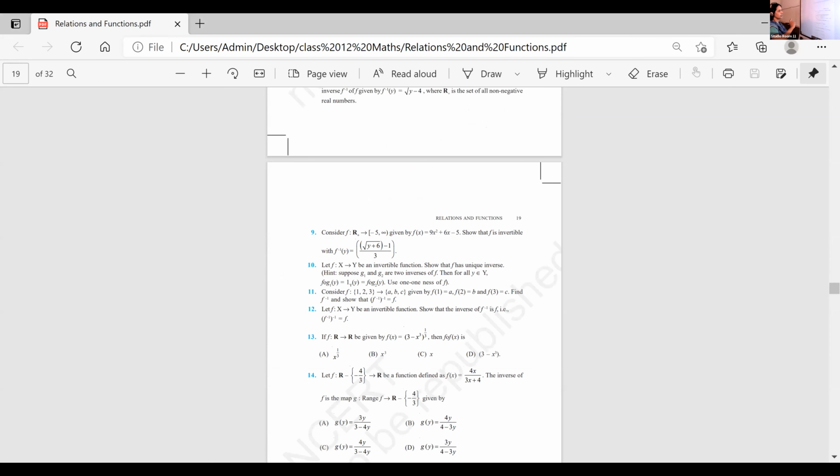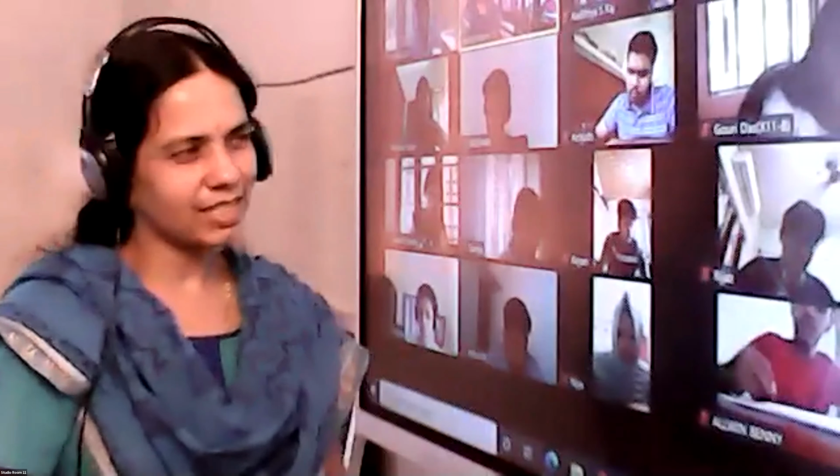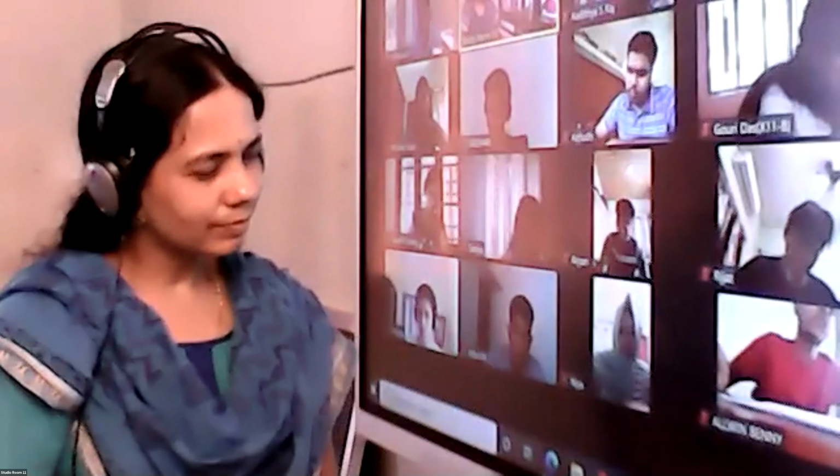Now look at the 9th question given there. Can you read the 9th question? The previous one is the 8th question in your book. f from R+ to [-5, infinity) given by f of x is equal to 9x square plus 6x minus 5. Show that f is an invertible function with f inverse of y equal to (root of y plus 6, minus 1) by 3. Read it once again.